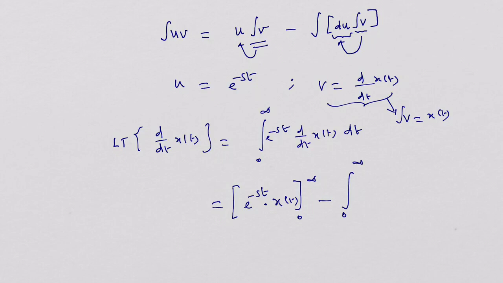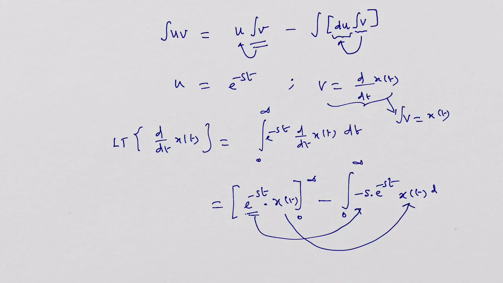Here this term will be differentiated once. When I differentiate it, this will become s into e power minus st, now multiplied by x of t, treated as such, dt. Could you identify how many terms are there? E power minus st x of t, minus s into e power minus st into x of t dt. So let me find out the Laplace transform of time differentiated signal, causal signal, which is piecewise continuous,